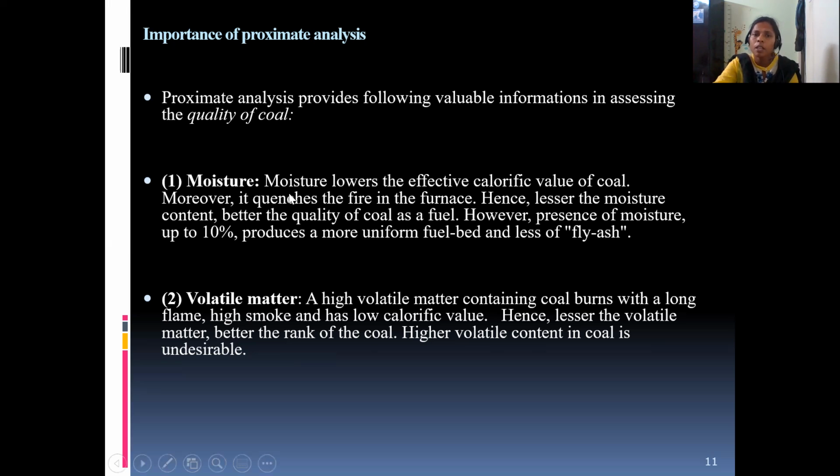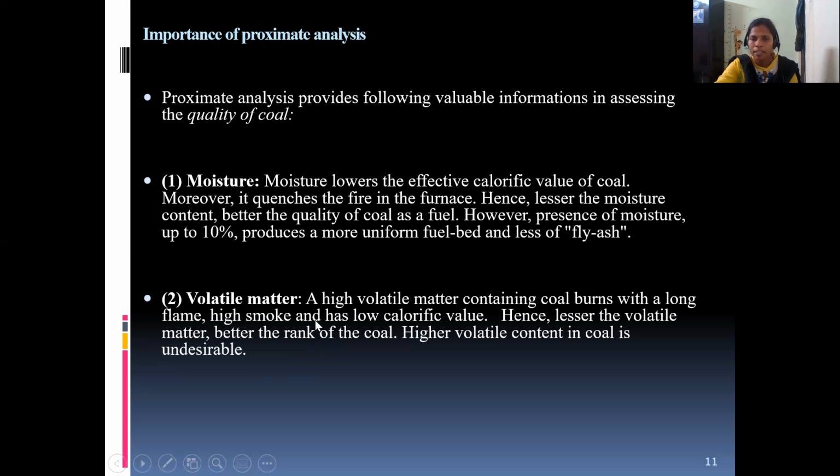So let us see one by one. Moisture lowers the effective calorific value of coal. Moreover, it quenches the fire in the furnace. Hence, the lesser the moisture content, the better the quality of coal. However, the presence of moisture up to 10% produces a more uniform fuel bed and less fly ash. So 10% is acceptable. More than 10% moisture is not acceptable. So more moisture means less quality, and less moisture means better quality of coal.